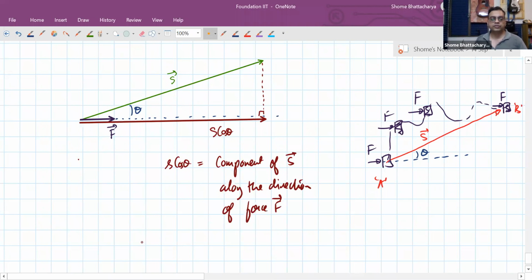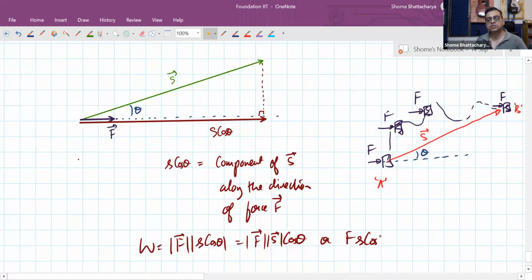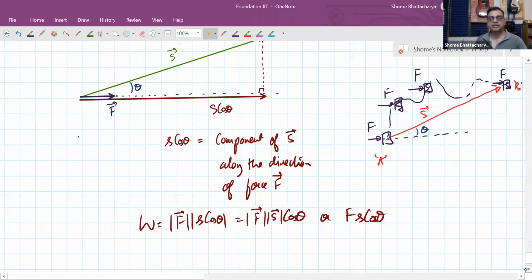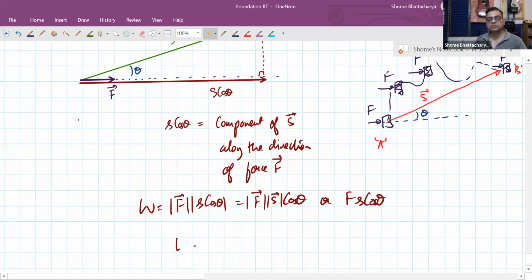Okay, so our work done will be defined as what? It will be defined as the magnitude of the force multiplied by cos theta, or it is the magnitude of force multiplied by the magnitude of displacement into cos theta, or we can write it like F into S into cos theta. So our definition of work done becomes like this: the work done by a certain force is the magnitude of the force into the magnitude of displacement into the cosine of theta.